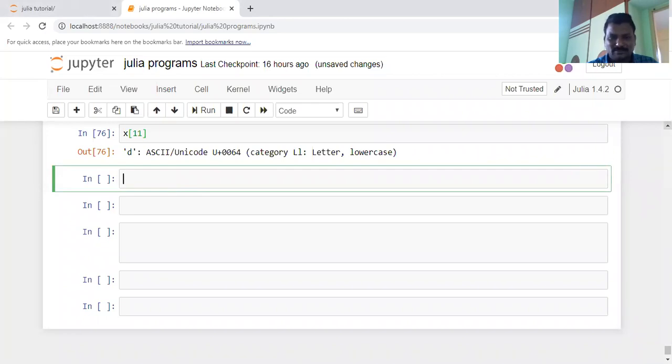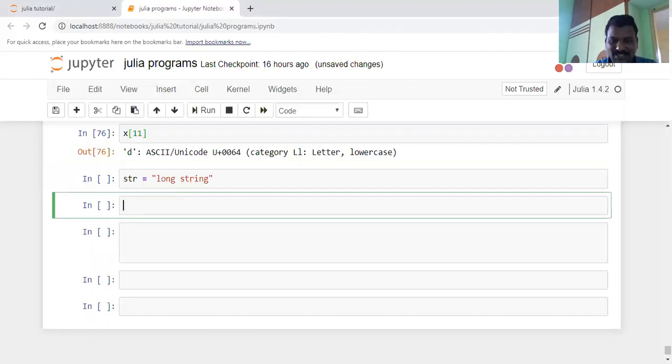Let us take another simple string. The name of the string is str, a long string. I am taking simple information. I want to access the range values for this string, for example 4 to 9.